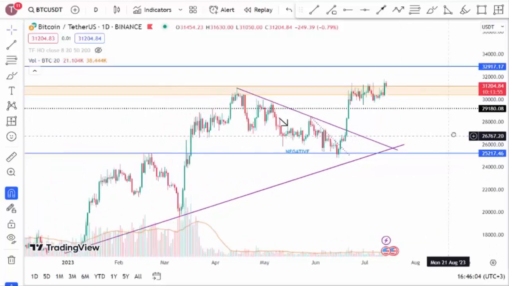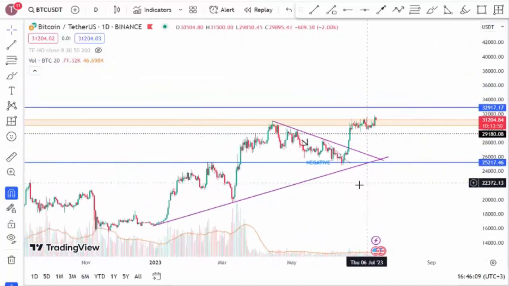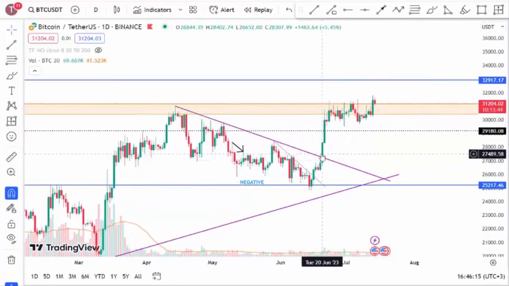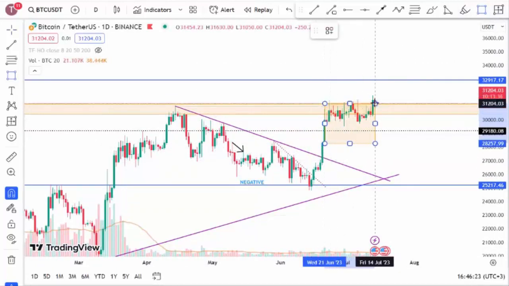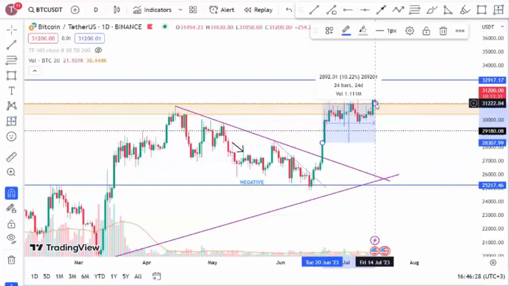Today, we will actually analyze the market of Bitcoin. As you can see, we have already made a few videos about Bitcoin in the past, and the breaking of the triangle formation was important for us. Looking at the current situation, we can see that the triangle has broken to the upside and Bitcoin has been rising nicely. If we draw a line from the point of the break to the current point, we can see that it has made about a 10% increase.